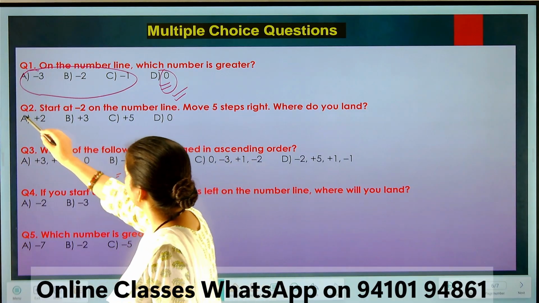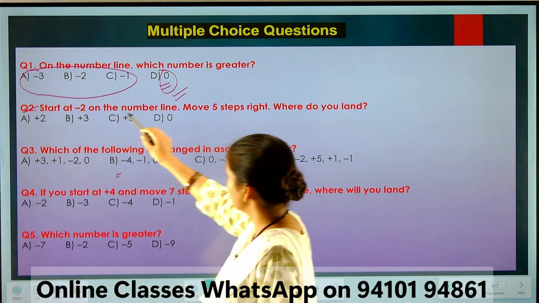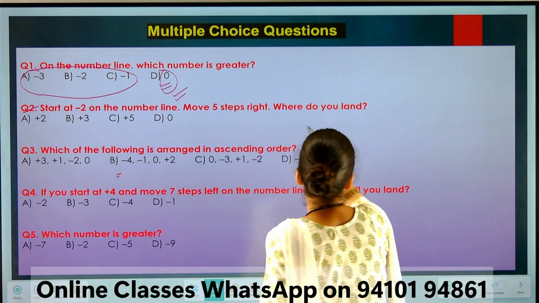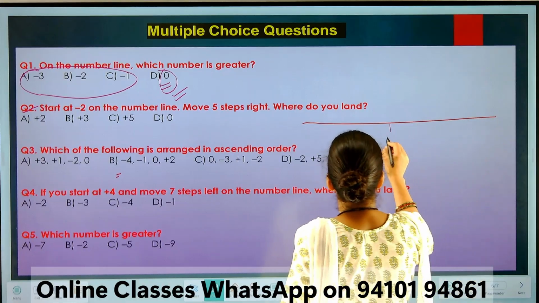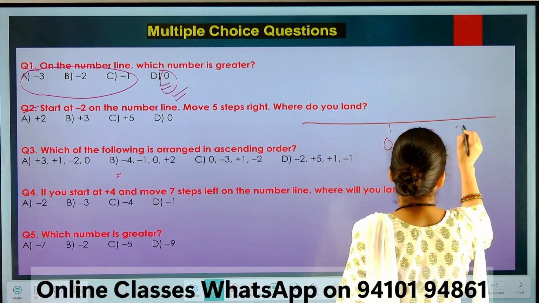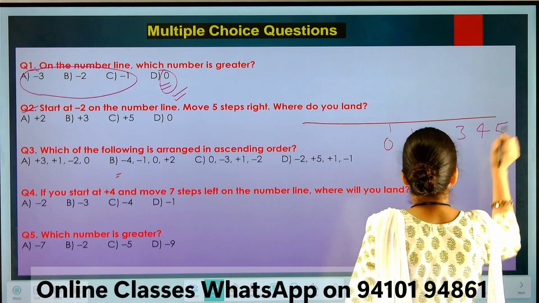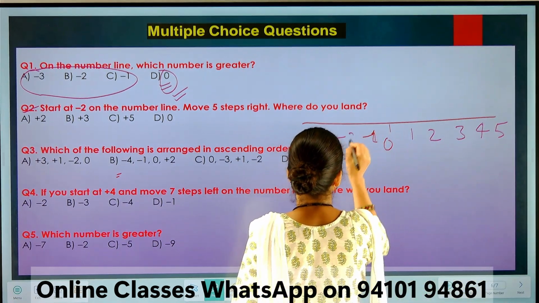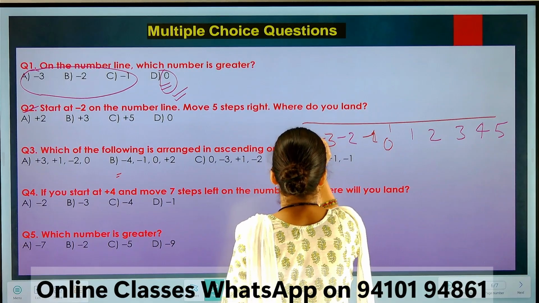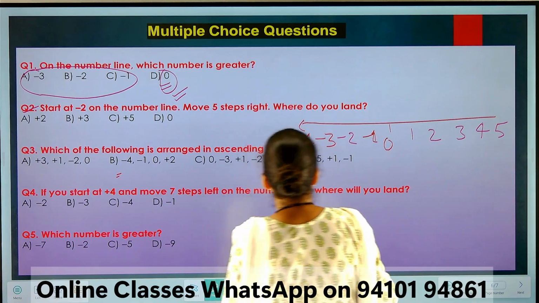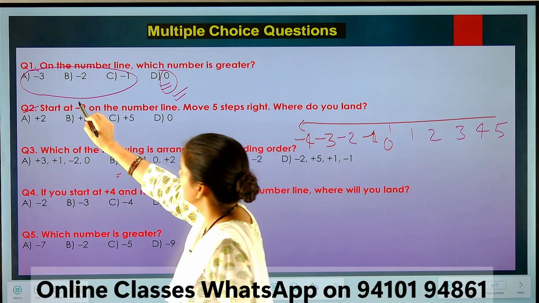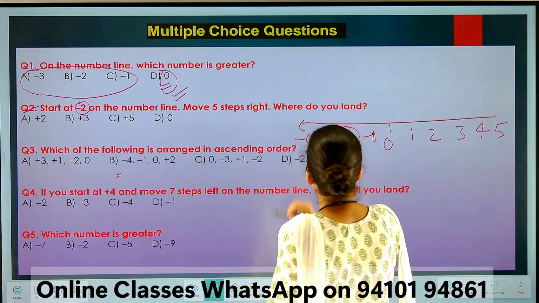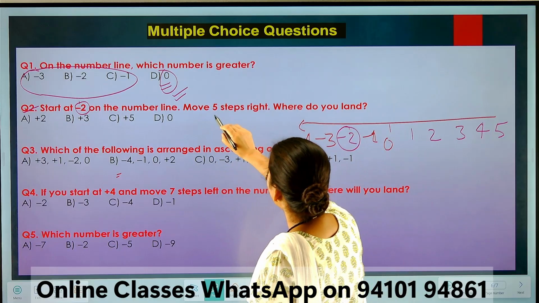And second one is start at minus 2 on the number line, move 5 steps right, where do you land? So this is the number line, got it? And this is 0, 1, 2, 3, 4, 5 and so on. Next minus 1, minus 2, minus 3, minus 4 and so on. So starting from minus 2. So this is the minus 2 and move 5 steps right.